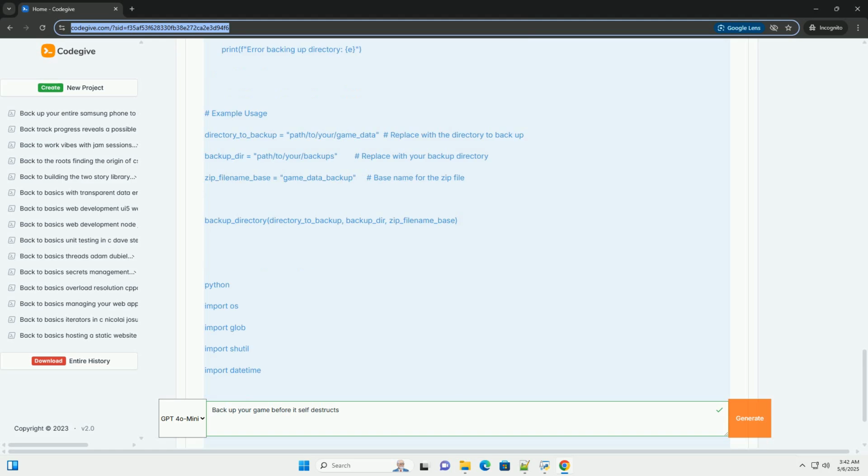Cloud saves and platform APIs. For games on Steam, PlayStation, Xbox, or mobile platforms, take advantage of cloud save features and platform-specific backup APIs. These are usually the most reliable and convenient way to back up player data. By implementing a robust backup strategy, you can protect your game from data loss and ensure that your players can continue to enjoy your game even if the worst happens.